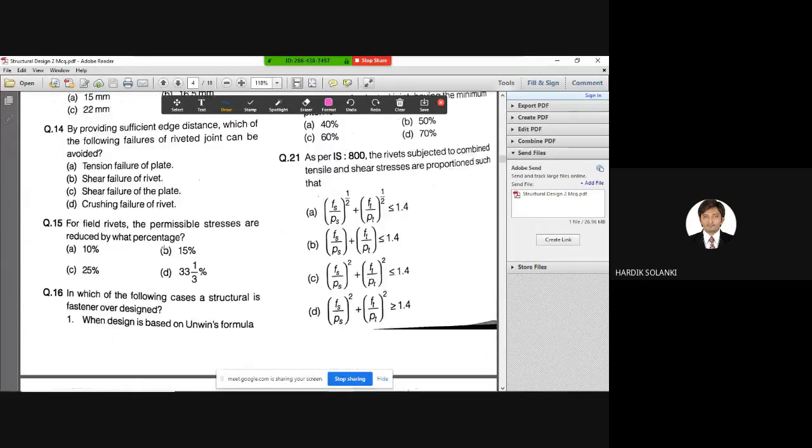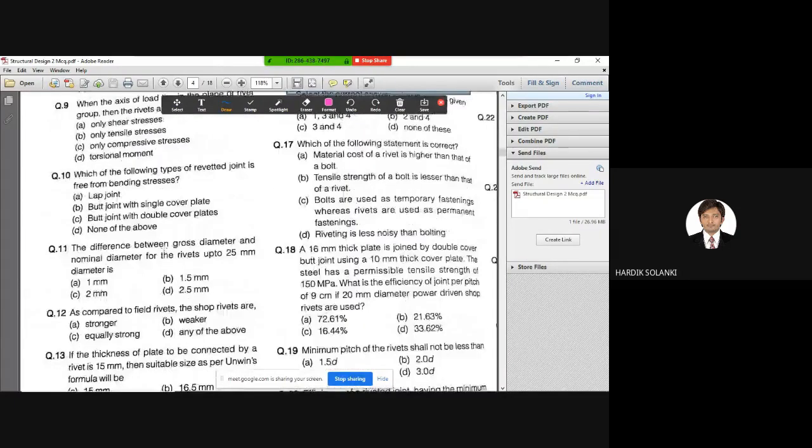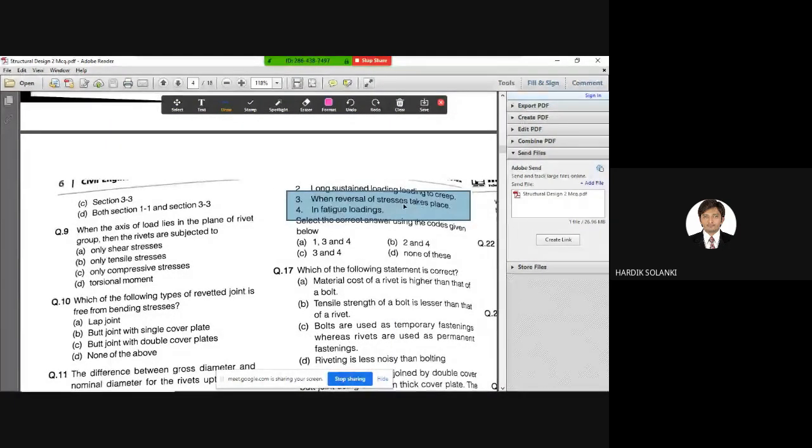We need to put extra number of bolts or extra number of rivets in these two conditions, condition 3 and condition 4. Right, so the correct answer from this is answer C, 3 and 4, when reversal of stress takes place and in fatigue loadings.